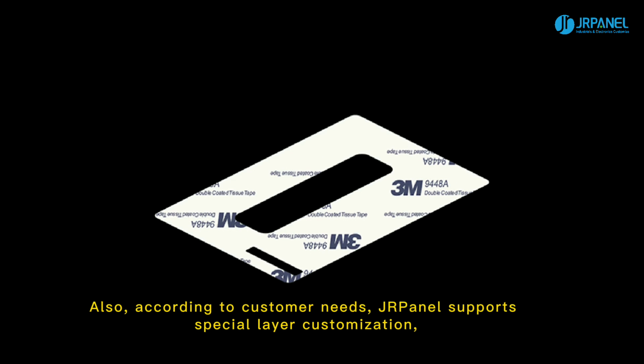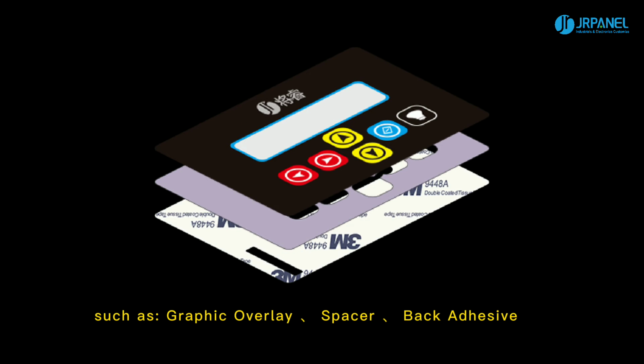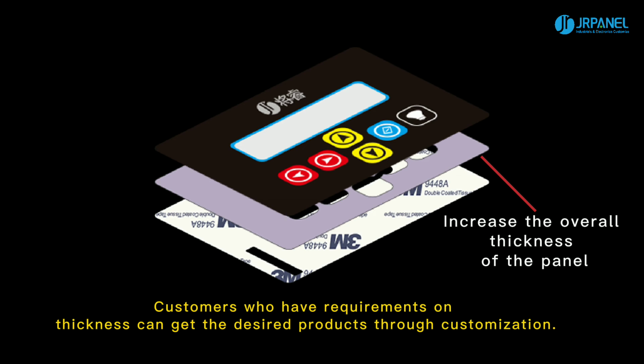Also, according to customer needs, JRPanel supports special layer customization, such as graphic overlay, spacer, back adhesive. Customers who have requirements on thickness can get the desired products through customization.